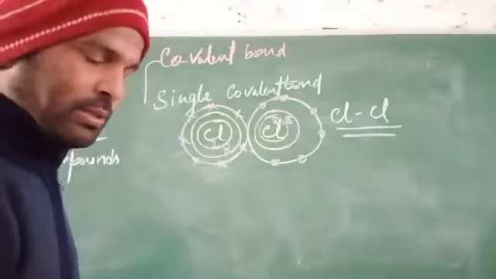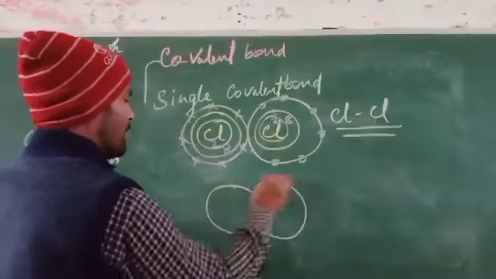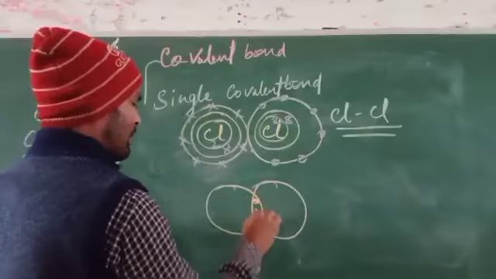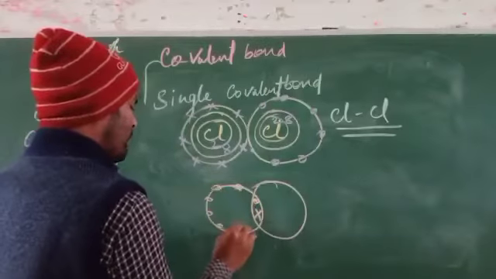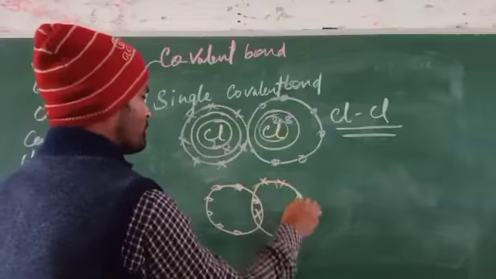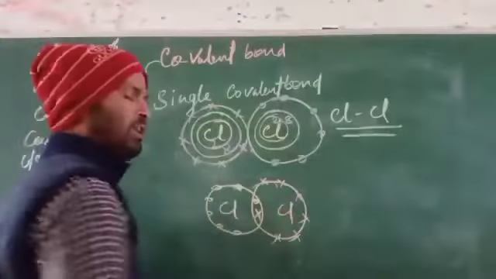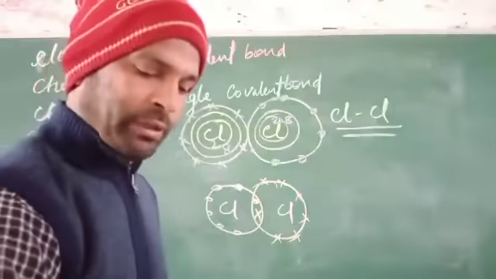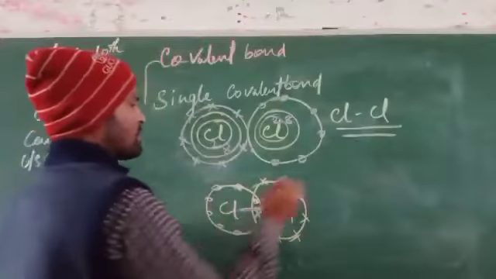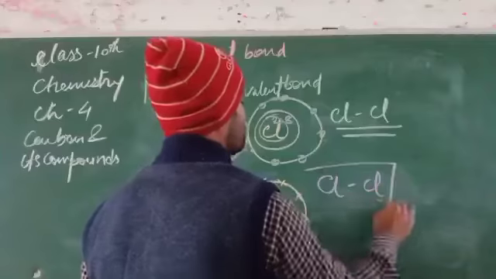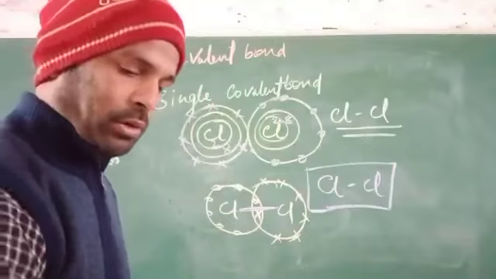This is possible due to this type of structure, in which one electron is shared from both. So one electron is shared in each case, that is, a pair of electrons is shared. If a pair of electrons is shared, this forms a single covalent bond. That is another example of a single covalent bond.